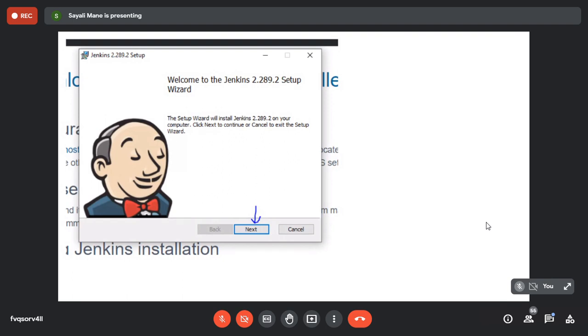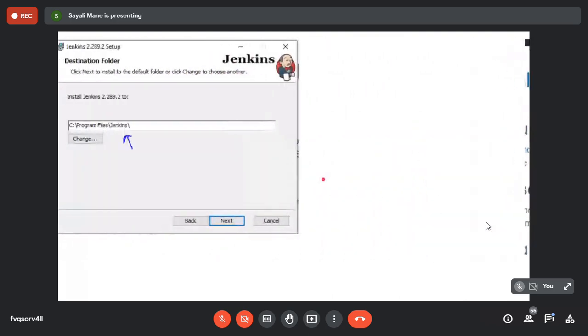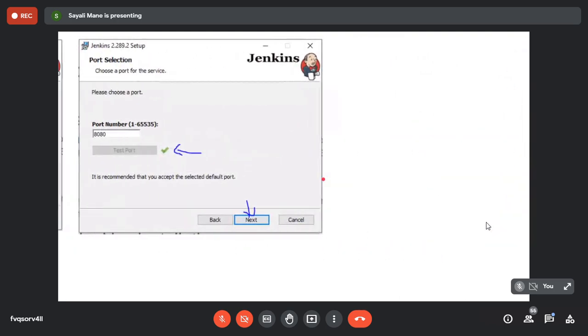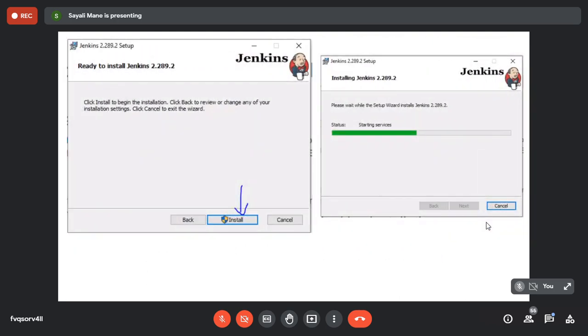Just simply open it. You should get this setup screen. Don't take a screenshot of it, because your name should be there.